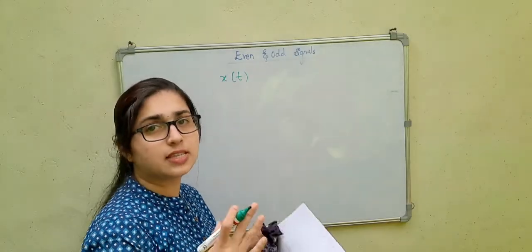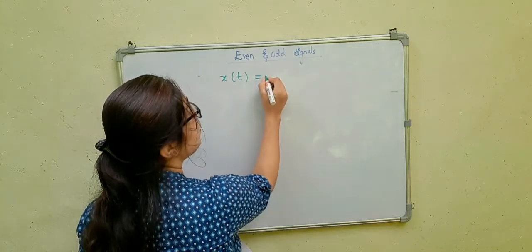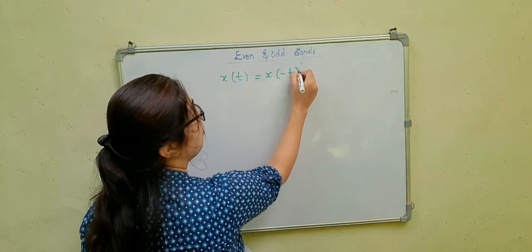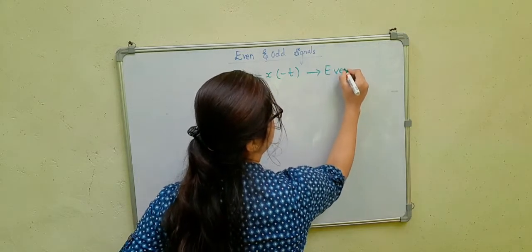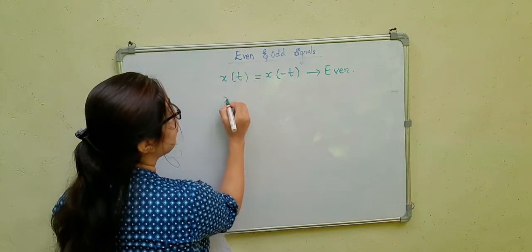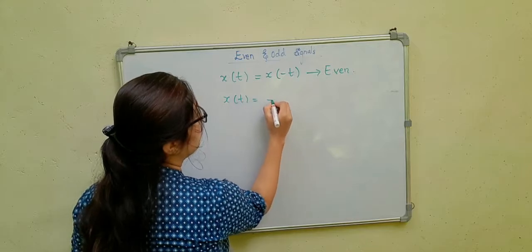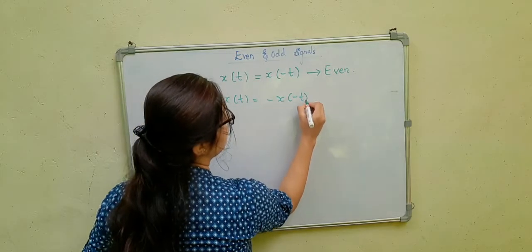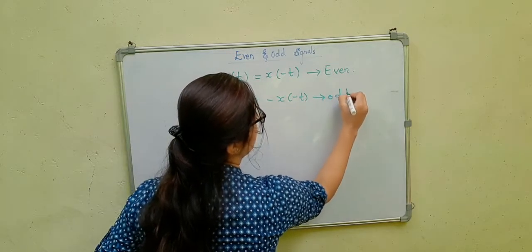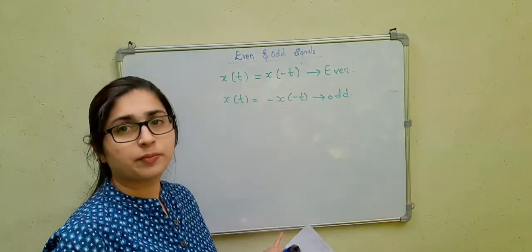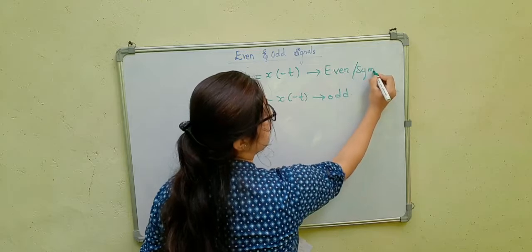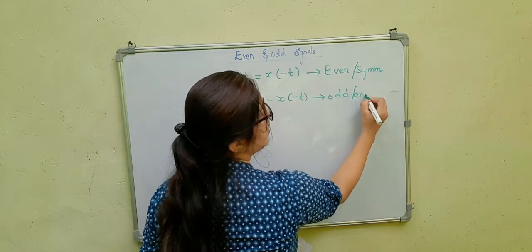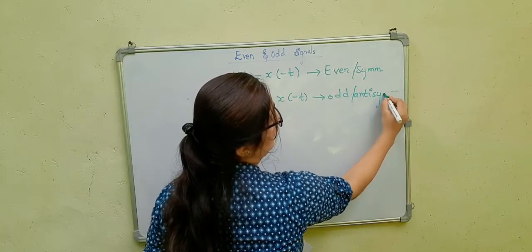X of t is said to be an even signal if x of t is equal to x of minus t. Okay, this is the condition for a signal to be even. If x of t is equal to minus of x of minus t, then such signals are called odd signals. So this is the even signal, which is also called a symmetric signal. This is your anti-symmetric signal.